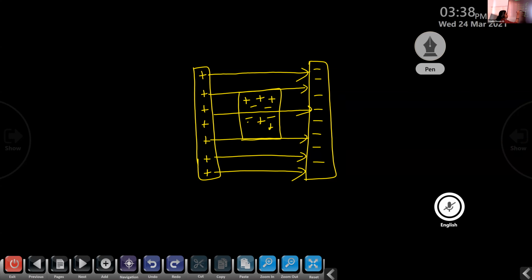When I place this conductor inside the electric field between the plates, the positive charges, due to the presence of protons, and the negative charges, due to the presence of electrons, arrange themselves in a particular manner because of the positively and negatively charged plates.